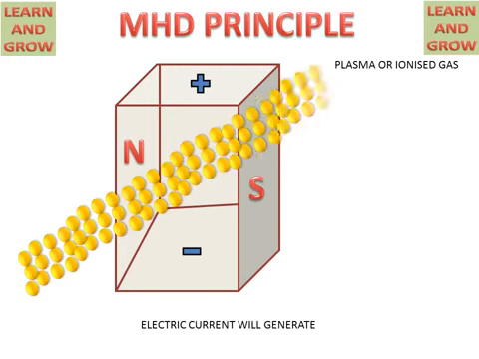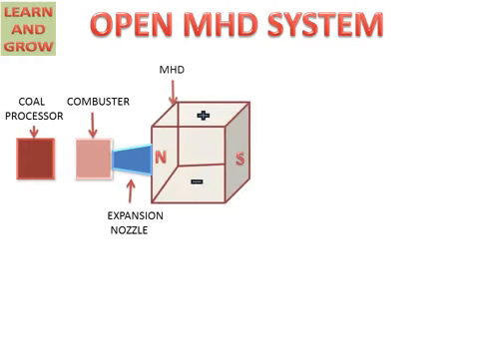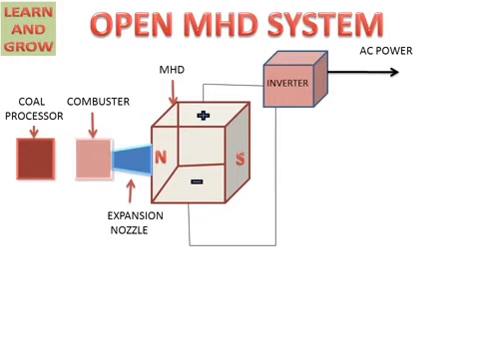We will discuss the open MHD system. It has a coal processor which will process coal, a combustor in which combustion will take place, and an expansion nozzle for expanding the gas. It is connected to the MHD system.